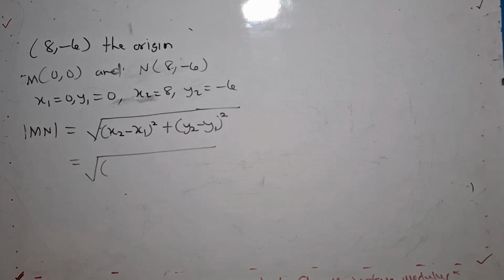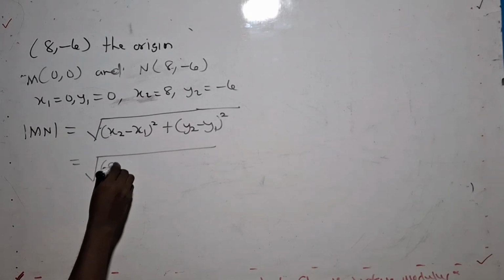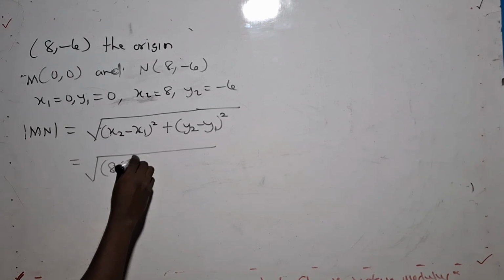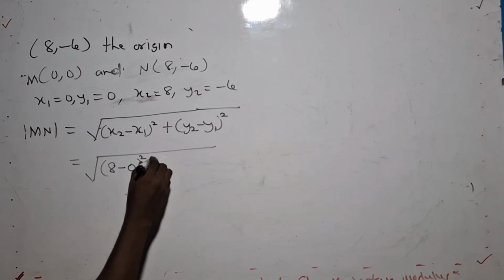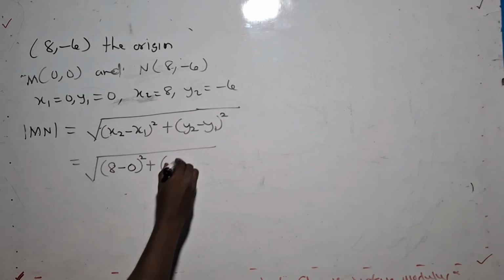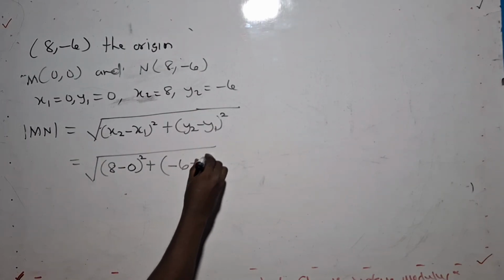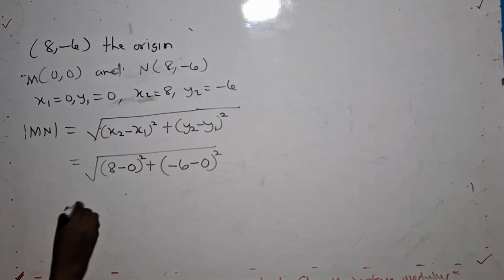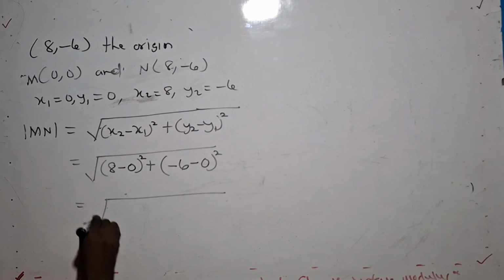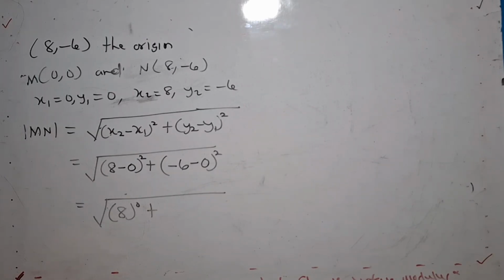So what is my x2? 8. x1 is 0, squared, plus my y2, negative 6, y1 is 0. That one too squared, according to the formula. So 8 minus 0 gives me 8 squared.